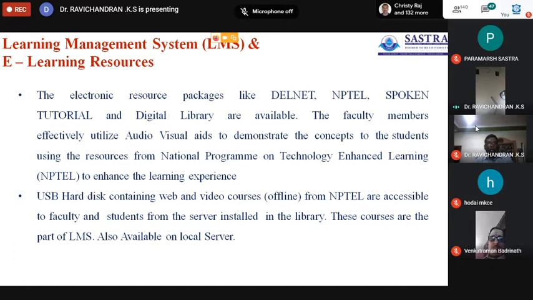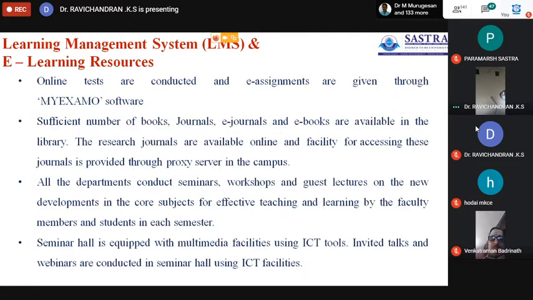Okay, so the relevant lecture series are downloaded and placed in the library, so that students can take the lectures from eminent professors handling the subjects from NIT or IIT or IISc. Okay, then e-assignments. The college also provides books, journals, and e-books in the library.